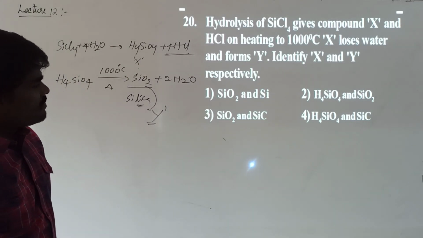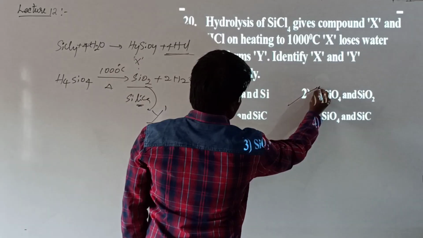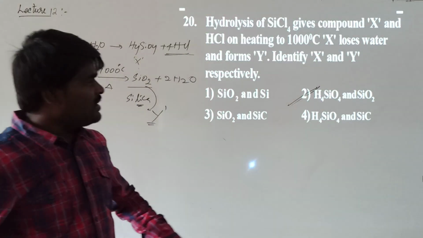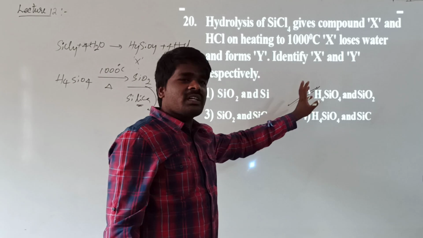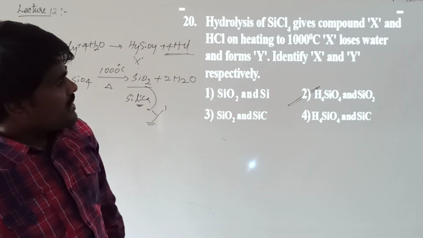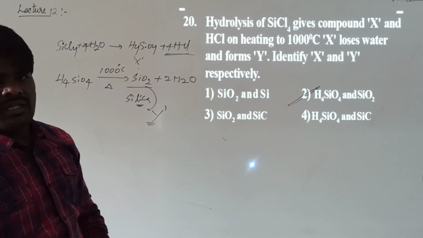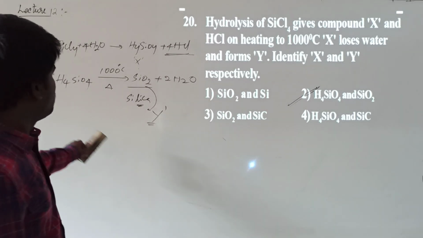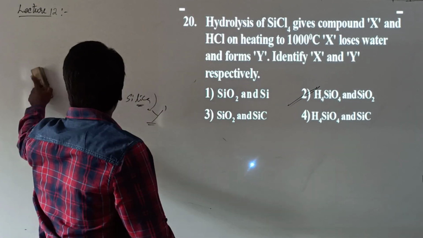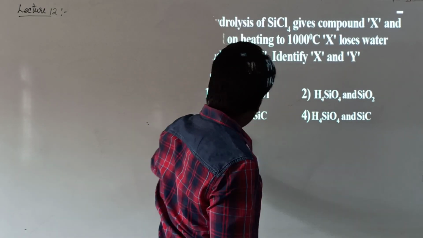Do you have your answer? Here you have your answer. You should be careful with the order in which they are asked. It could be XY as well as YX. So as it is XY, X will be silicic acid and Y is silicon dioxide. Who is clear?